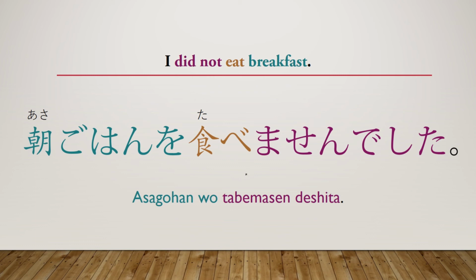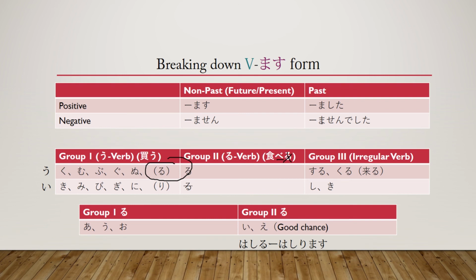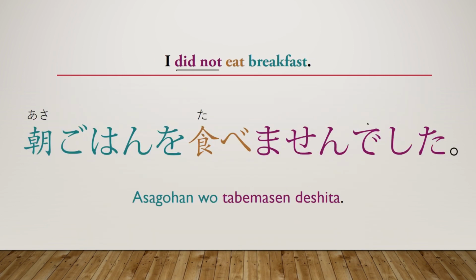Well, because this is a group 2 verb, all we do is we take the ru that's here in the dictionary form, taberu, completely remove the ru, and then add the masu form that we want to put on there. So in order to say "I did not," then you would put masen deshita. As we can see back here, that is the negative past, masen deshita. So that would become "I did not eat."